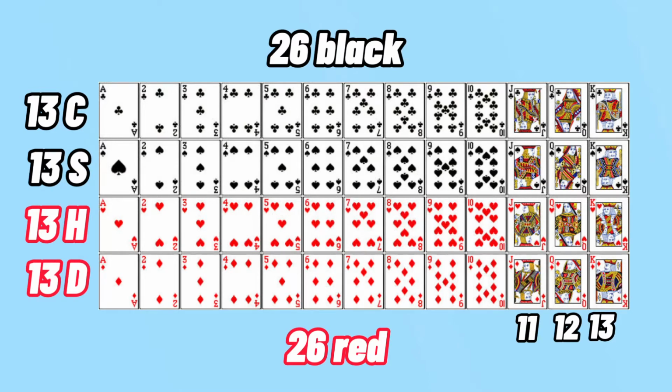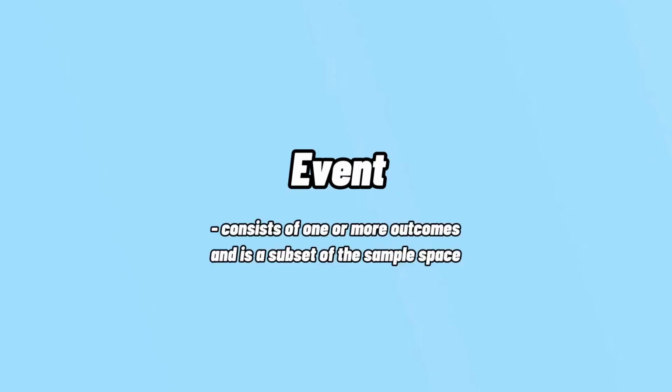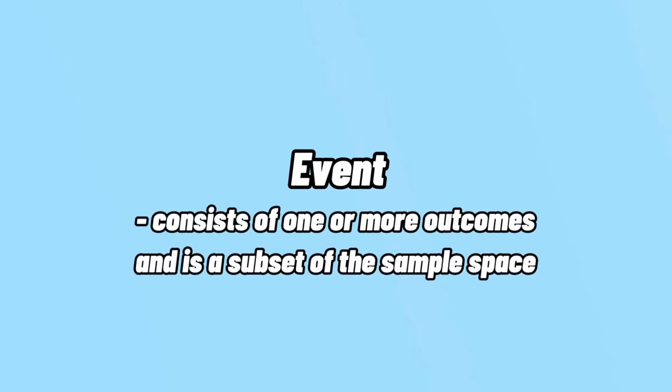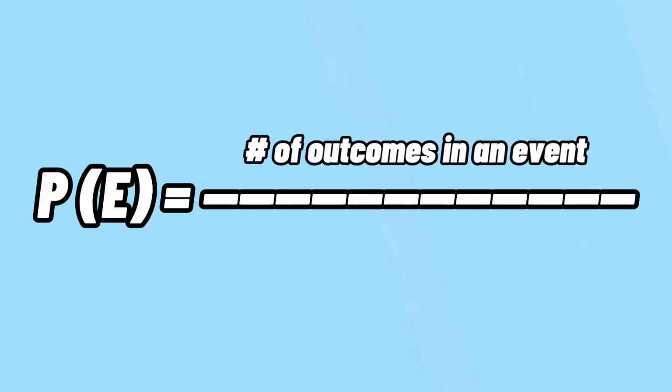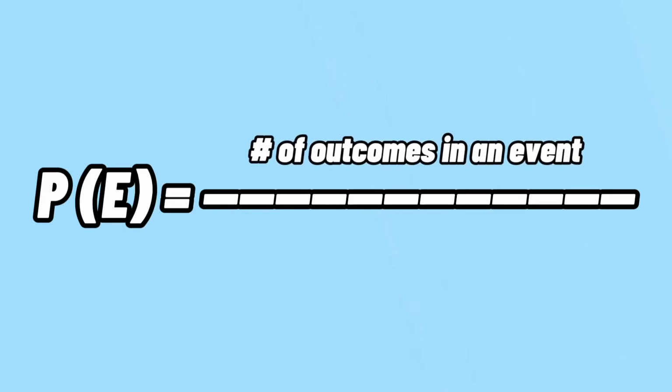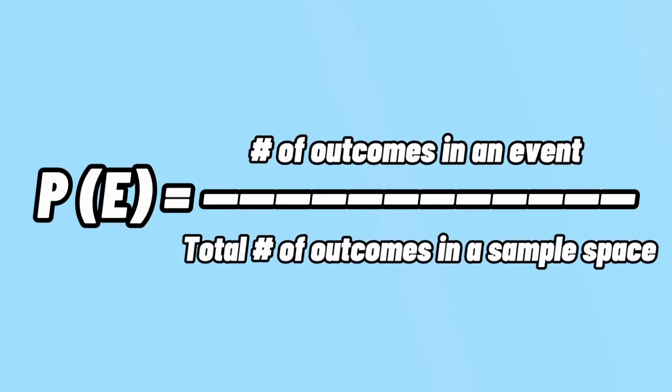These are called face cards, 3 in each kind, which make them 12 in total. An event consists of one or more outcomes and is a subset of the sample space. The formula of a probability of an event is the number of outcomes in an event over the total number of outcomes in a sample space.